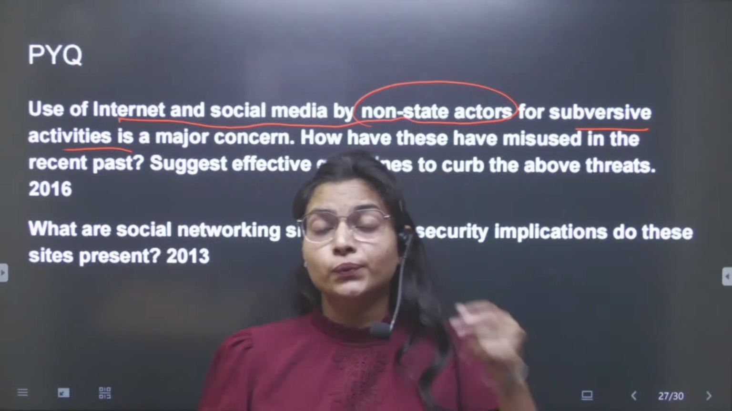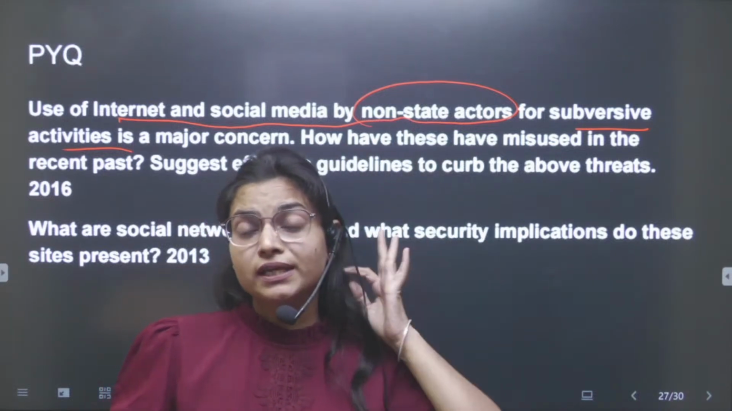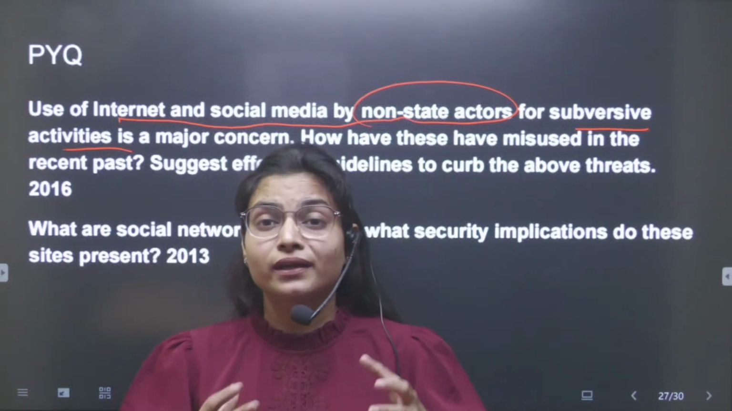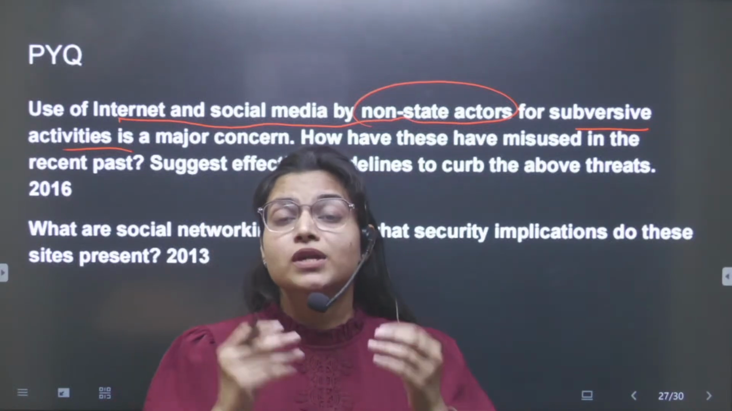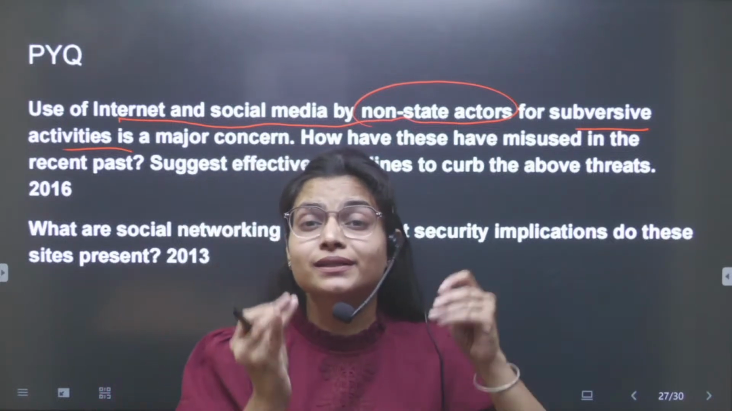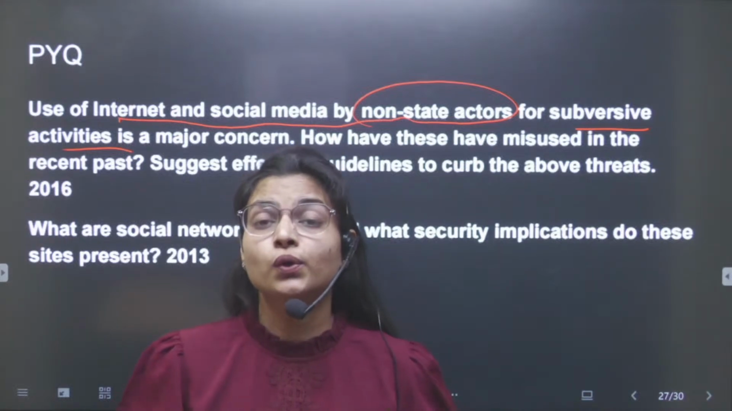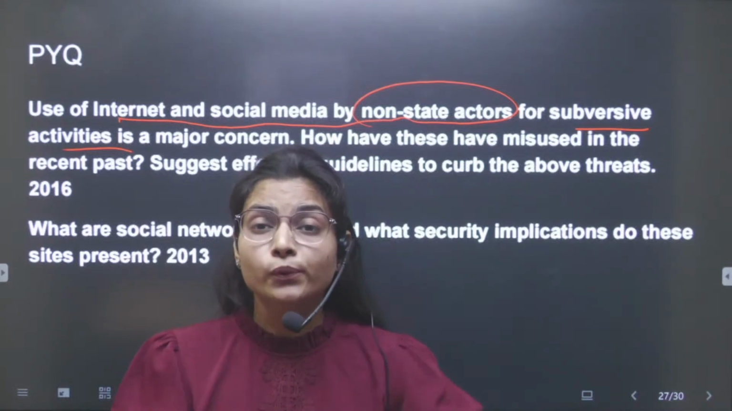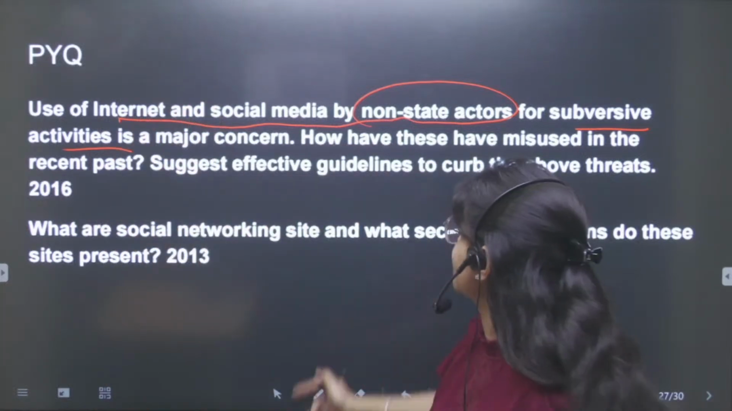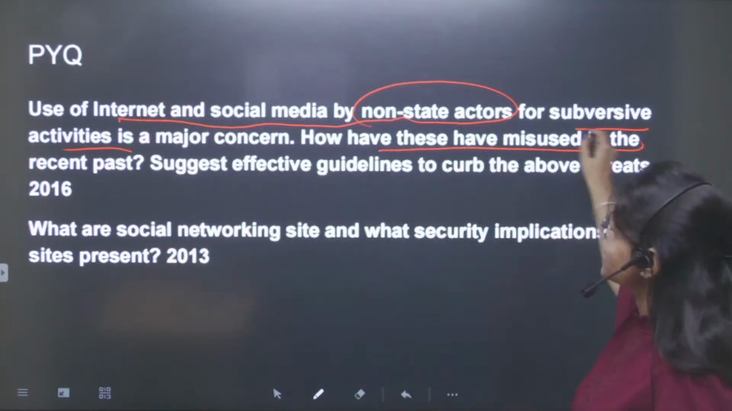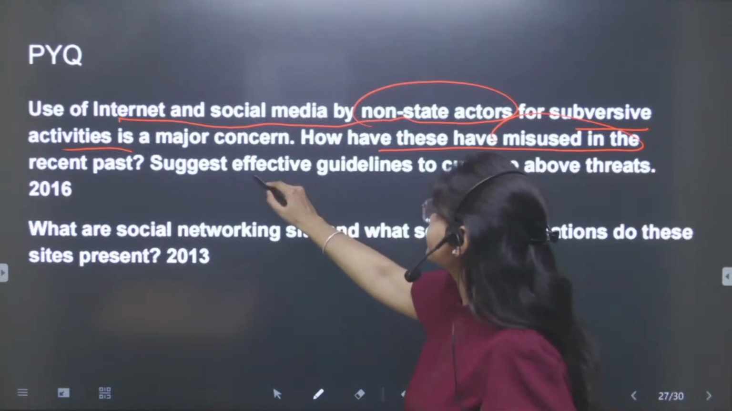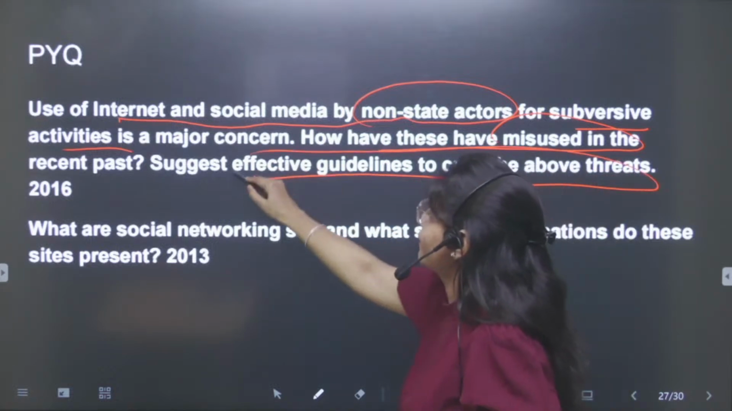For example, the non-state actors could be left-wing extremists, you can write Naxalism, and there are terrorist groups that are using social media. So from the previous year questions, you will also get points to write in the exam. So try to keep looking at the previous year questions. This point can be used in today's question. How have these been misused in the recent past? So they have asked about examples there, and they have asked about effective guidelines.